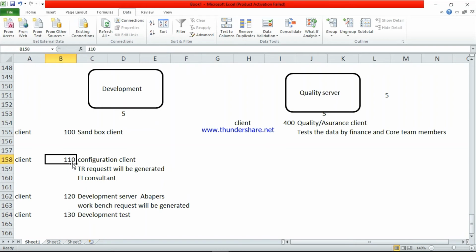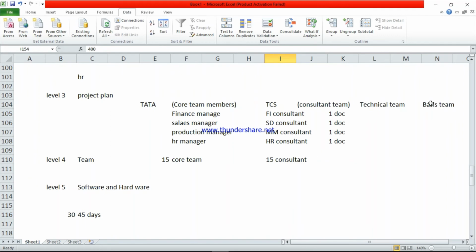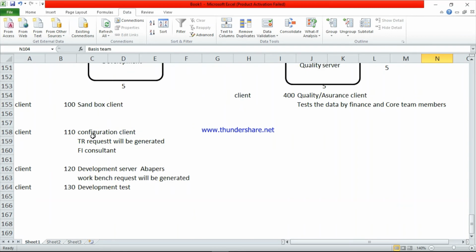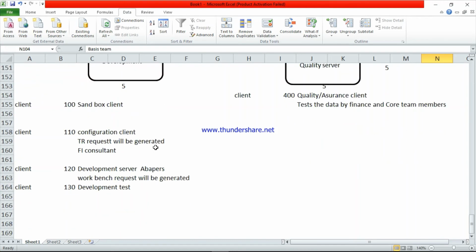But whatever program they've written in client 110, if they want to move it to client 400, then only the basis team can send the data. Here employees can directly send the data and test it. But if you want to move the data from the development server to the quality server, you have to send a mail to the basis team.